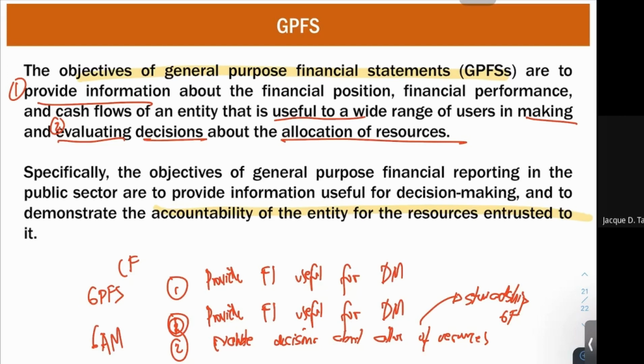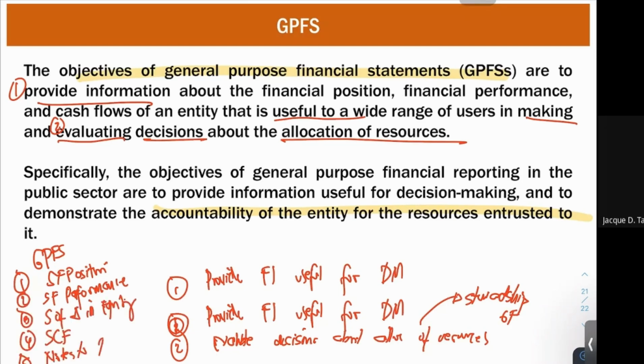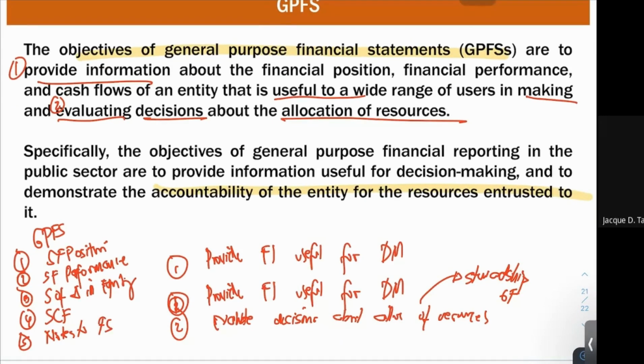Now, what are the components of our GPFS? Our GPFS is composed of the following. First, we have your statement of financial position. Second, statement of financial performance. Third, we have your statement of changes in equity. Fourth, we have, of course, your statement of cash flows. Fifth, we have your notes to the FS. And remember, we said that your GAM updated the number of financial statements. We have now the sixth one.